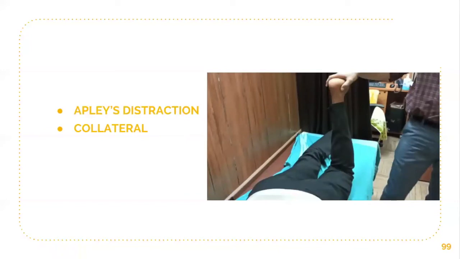Medial collateral ligament injury causes a tear mainly over the femoral attachment, but LCL, which is rare when compared to MCL, causes a tear mainly over the fibular attachment, which may cause injury to the peroneal nerve. The clinical examination tests include valgus strain or varus strain, abduction test or adduction test, and then Apley's distraction test. If valgus strain is done in complete extension and there is opening up, it is suggestive of ACL rupture associated with MCL tear, and there will be a tear of the medial capsular ligaments also.